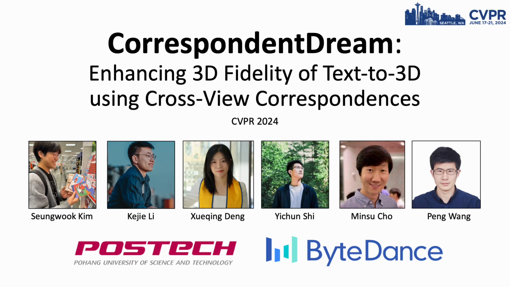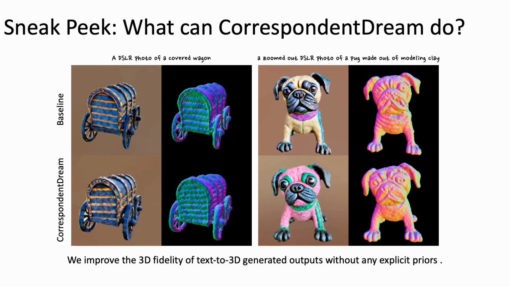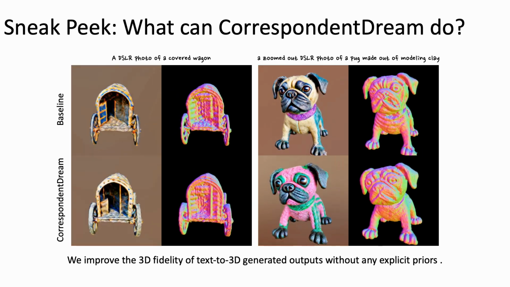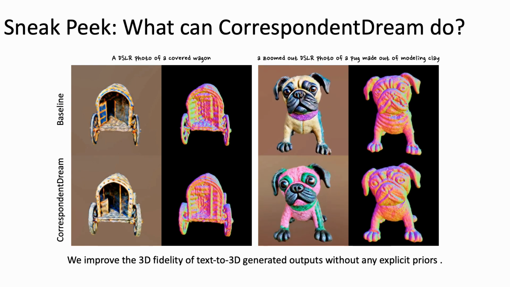I will be presenting CorrespondentDream, enhancing 3D fidelity of text to 3D using cross-view correspondences, which was accepted to CVPR 2024. This work is done during my internship at ByteDance. A quick sneak peek of what CorrespondentDream can do. It enhances the 3D fidelity of text to 3D generated outputs without any explicit priors.